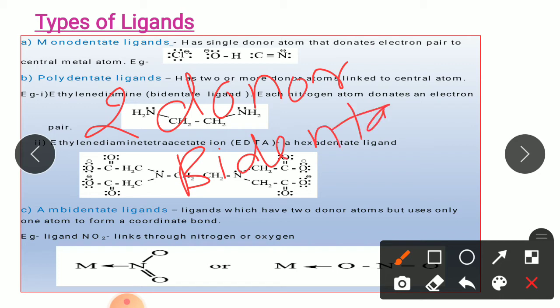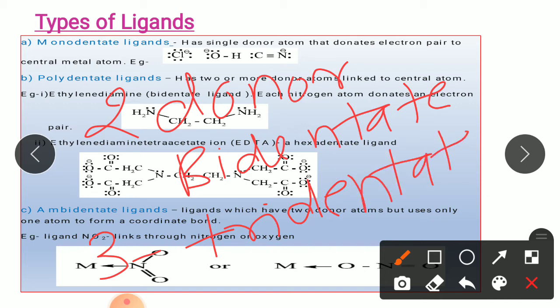And if the ligand has three donor atoms, it is called as tridentate ligand. If the ligand has four donor atoms, it will be called as tetradentate ligand. If the ligand has five donor atoms, it will be called as pentadentate ligand. If the ligand has six donor atoms, it will be called as hexadentate ligand, and so on.